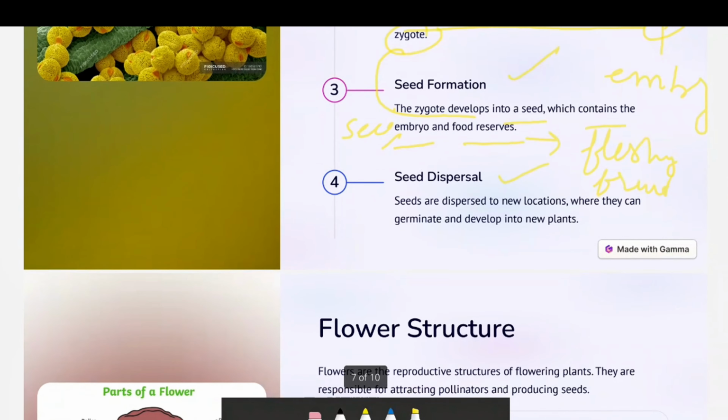So after the fertilization and the seed formation, the seed dispersal is very, very important. And this seed dispersal is done by different methods. There are different agents of seed dispersal. I hope you must have studied in your previous classes: by wind, by water, by air, by explosive mechanisms. So if you comment below, then I will make another video in detail on how the seeds are dispersed. This is again another full topic to be understood.